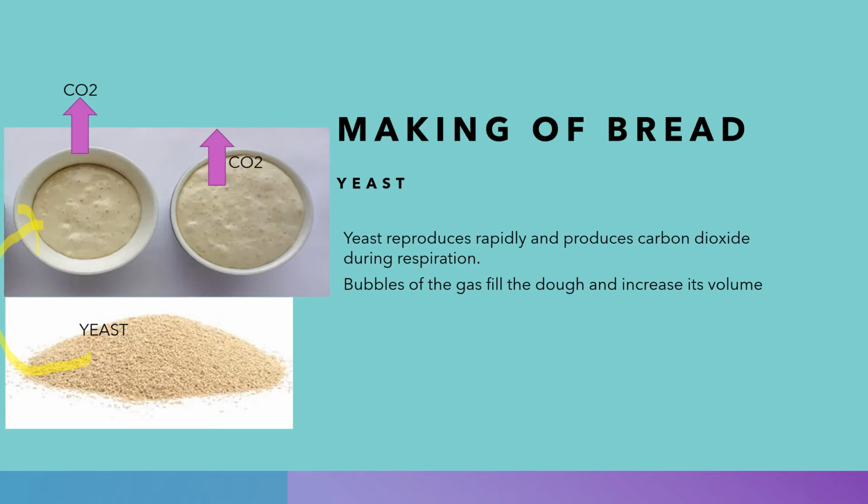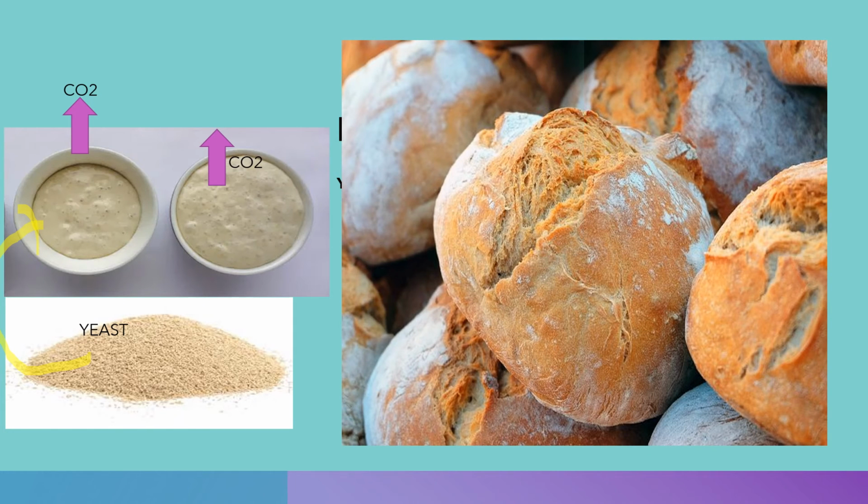From where did this carbon dioxide come? The yeast started reproducing very fast. Because of that, it releases carbon dioxide. And these bubbles of carbon dioxide fill the dough and increase its volume. In bakeries, bread is made by this process.